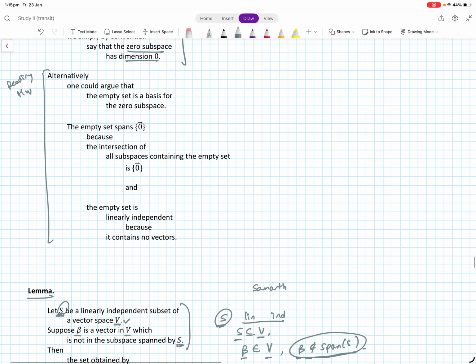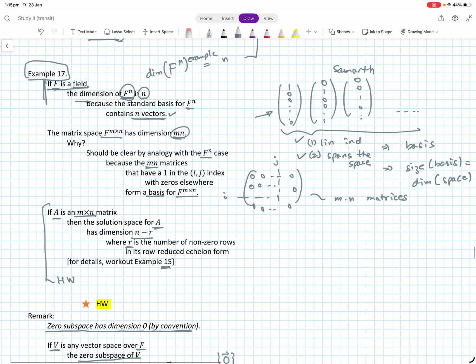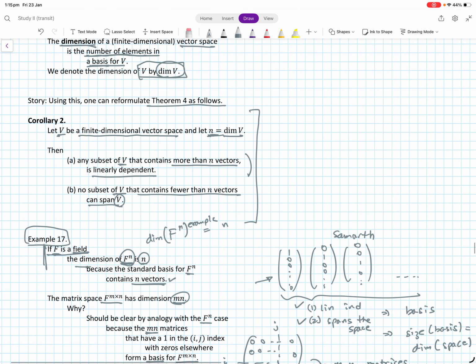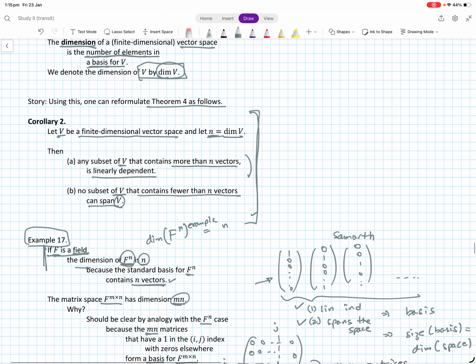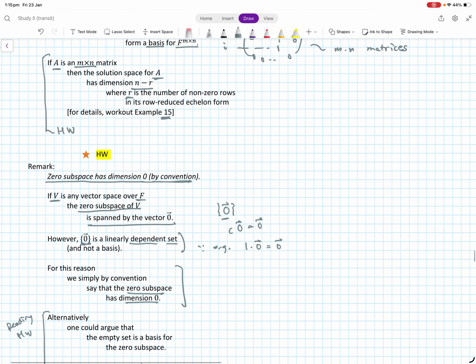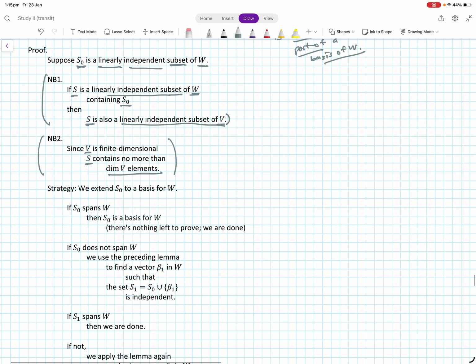Let me see if I can pull the exact statement. This is the statement that no subset of V that contains fewer than n vectors can span, and any subset of V that contains more than n vectors is linearly dependent. So if it's linearly independent, then the size would be at most n. This is a consequence of Corollary 2.